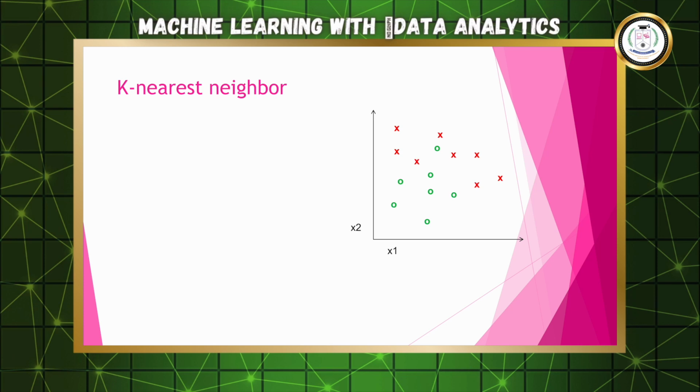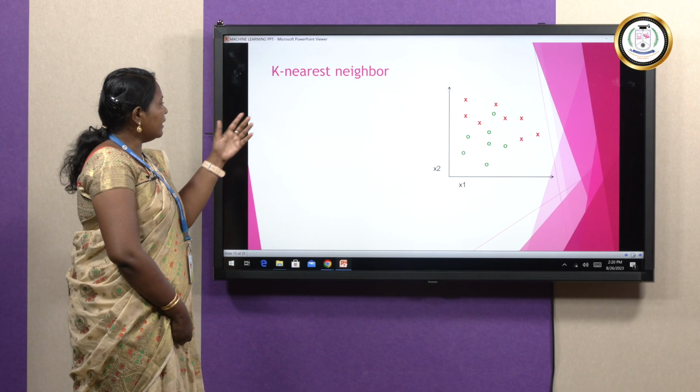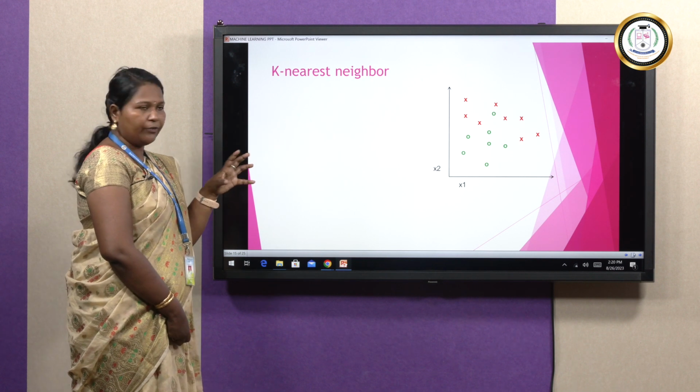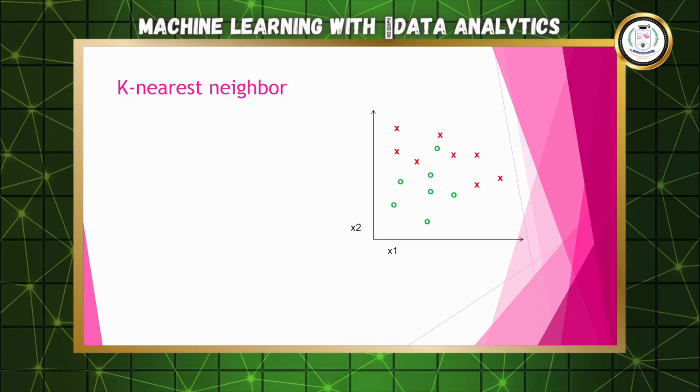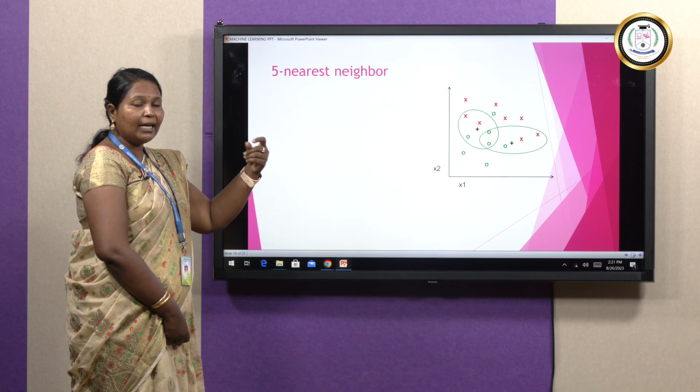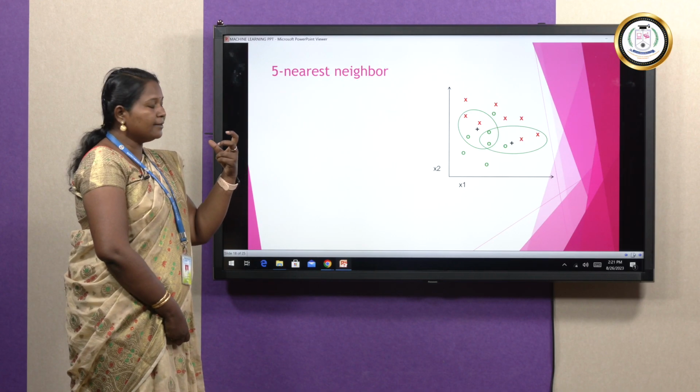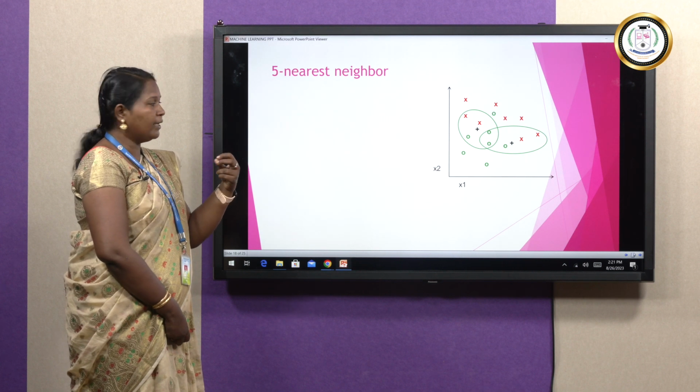Next, we have a few examples like 1 nearest, 2 nearest, 3 nearest, we have so many. In K nearest, here we have 2 types of data. The data has to be classified properly, which belongs to which group. See here, the plus is a K, and this is 1 nearest, so the nearby 1 point has been identified, and 3 nearest, the nearby 3 points have been identified. That is 2 green and 1 red, and 5 nearest, the nearby 5 points have been identified. This is how we can classify, and we can take the count based on the number. That is called K nearest neighbor.